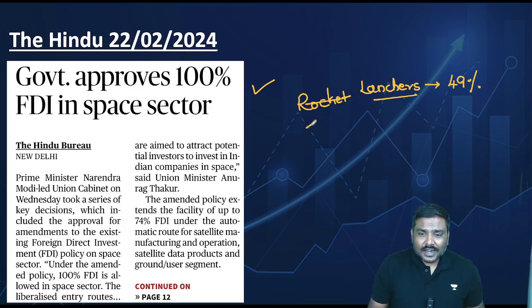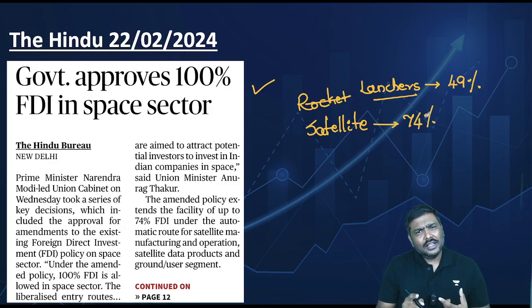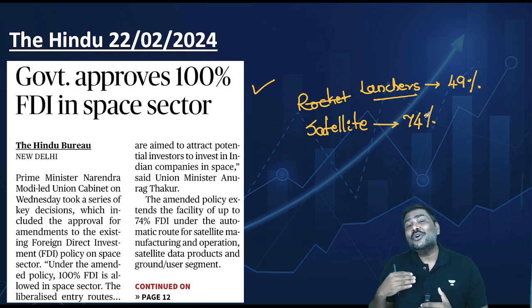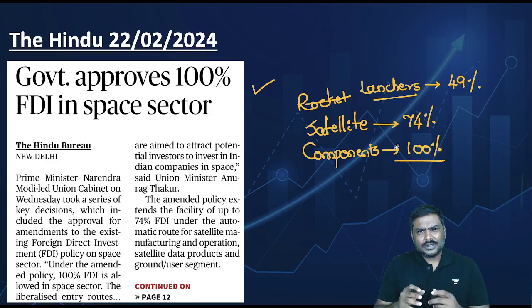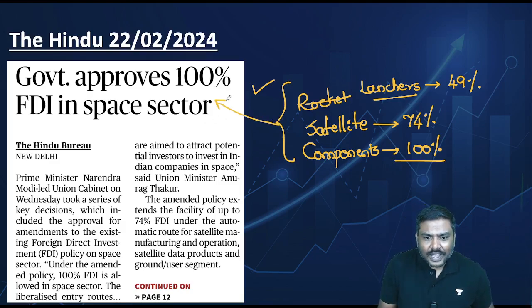Second one is satellite systems. In case of satellites, up to 74% is allowed. And again, what if a foreign company wants to invest more than 74%? That's also allowed, but again it is through the approval route. Government approval is required. Third, very important point, any components, systems, subsystems, etc. In case of components, up to 100% of FDI is allowed.